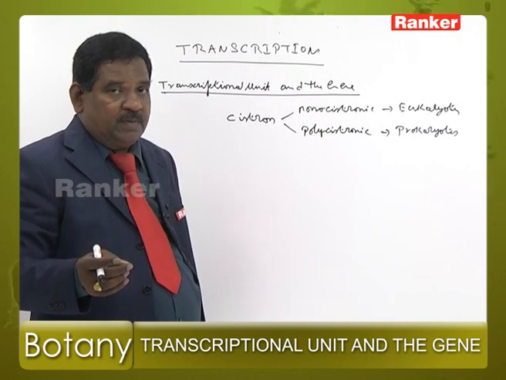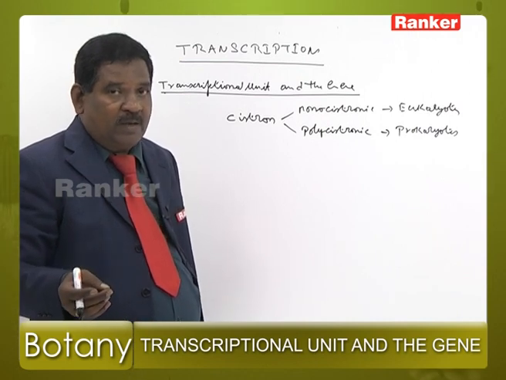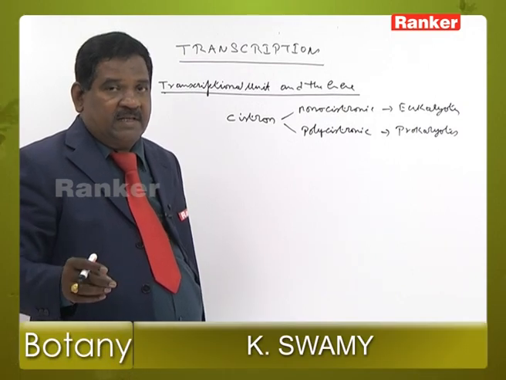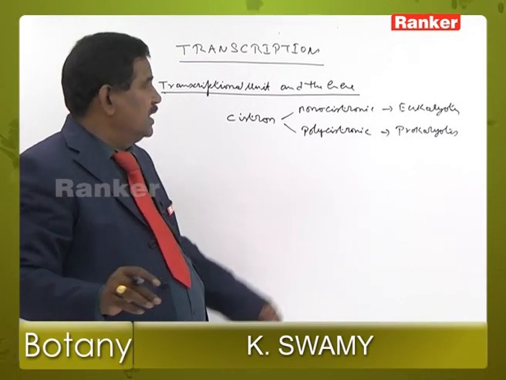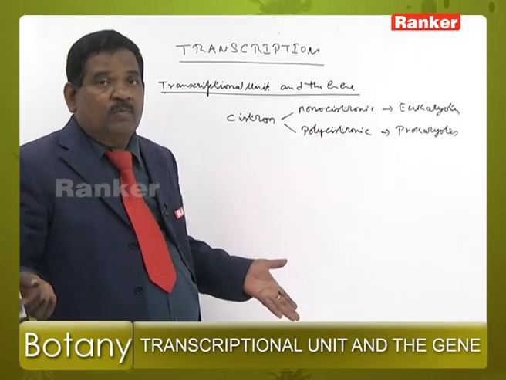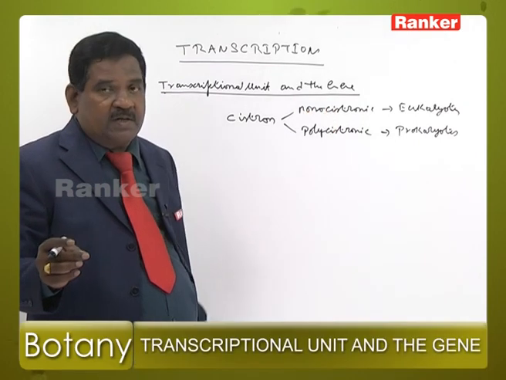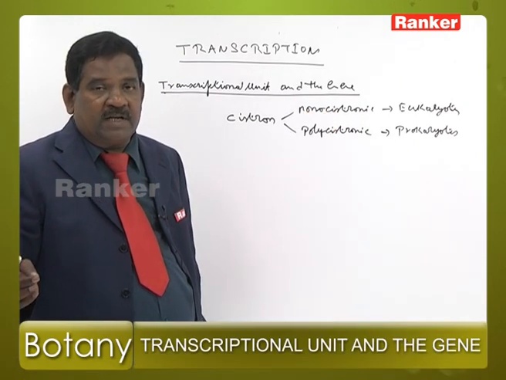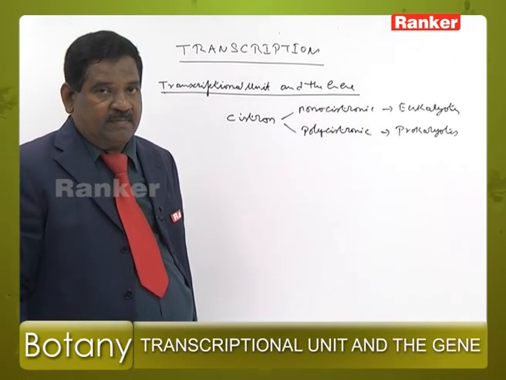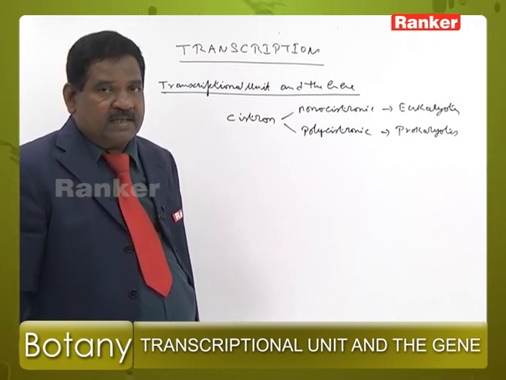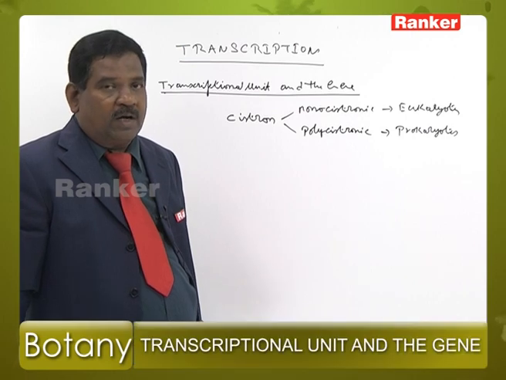So, a gene that produces more than one polypeptide chain is the polycistronic gene. And a gene that produces only one polypeptide chain is called a monocistronic gene. Monocistronic genes are present in eukaryotes, and the polycistronic gene is mainly present in prokaryotes. So, a cistron is a group of nucleotides that specify one polypeptide chain.